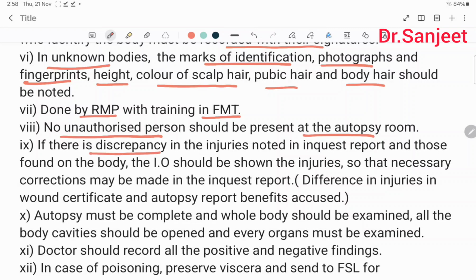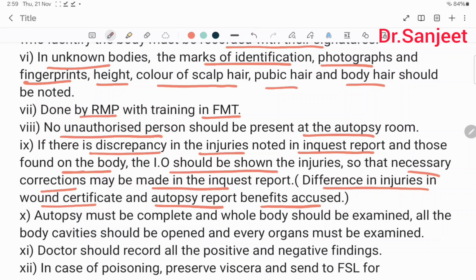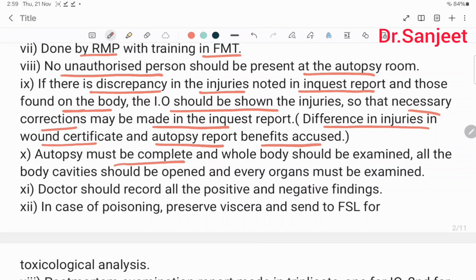If there is a discrepancy in the injuries noted in the inquest report and those found on the body, the IO should be shown the injury so that the necessary correction can be made in the inquest report. Difference in the injuries in the wound certificate and autopsy report benefits the accused. Autopsy must be complete and the whole body should be examined. All the body cavities should be opened and every organ must be examined. Doctors should record all the positive and negative findings.